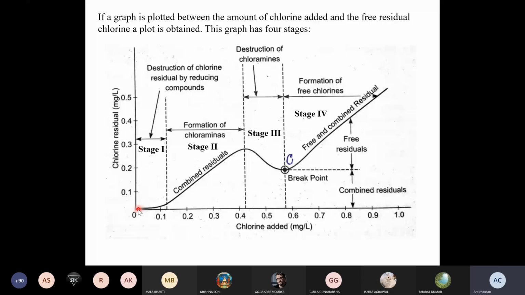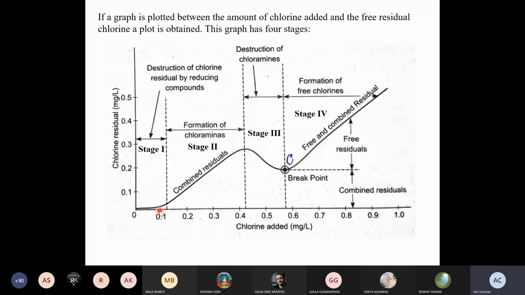Why is it so? As you know, chlorine is a strong oxidizing agent. On the x-axis you are taking chlorine added in milligram per liter, and on the y-axis you have chlorine residual in milligram per liter. As chlorine is added in this process, and chlorine is a strong oxidizing agent, whenever chlorine is added to the water, it immediately reacts with all the reducing agents.